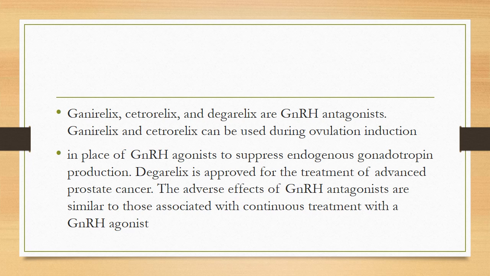Ganirelix, cetrorelix, and degarelix are gonadotropin-releasing hormone antagonists. Ganirelix and cetrorelix can be used during ovulation induction in place of gonadotropin-releasing hormone agonists to suppress endogenous gonadotropin production. Degarelix is approved for the treatment of advanced prostate cancer. The adverse effects of gonadotropin-releasing hormone antagonists are similar to those associated with continuous treatment with the gonadotropin-releasing hormone agonists.